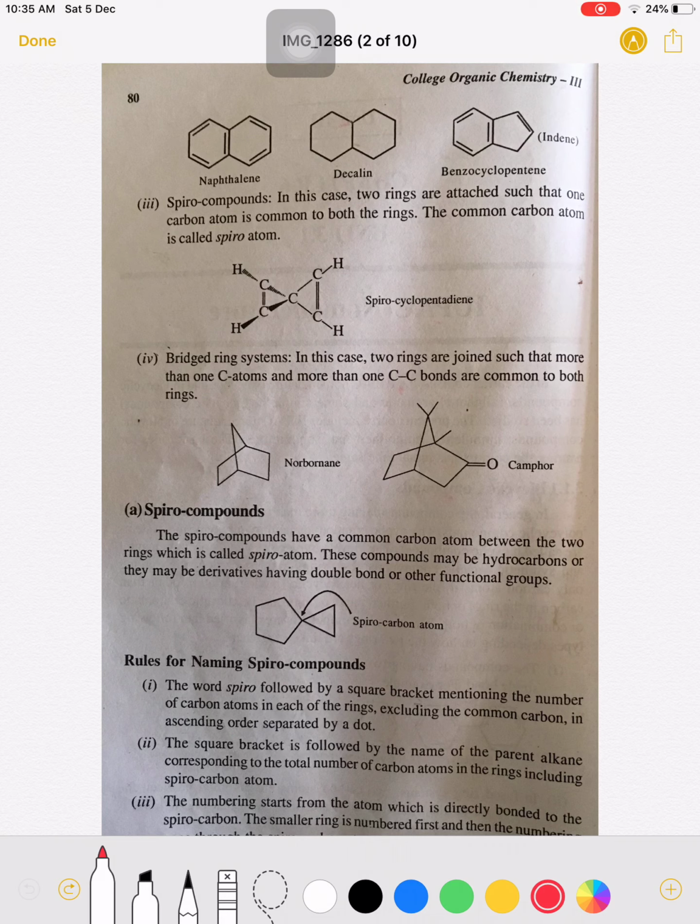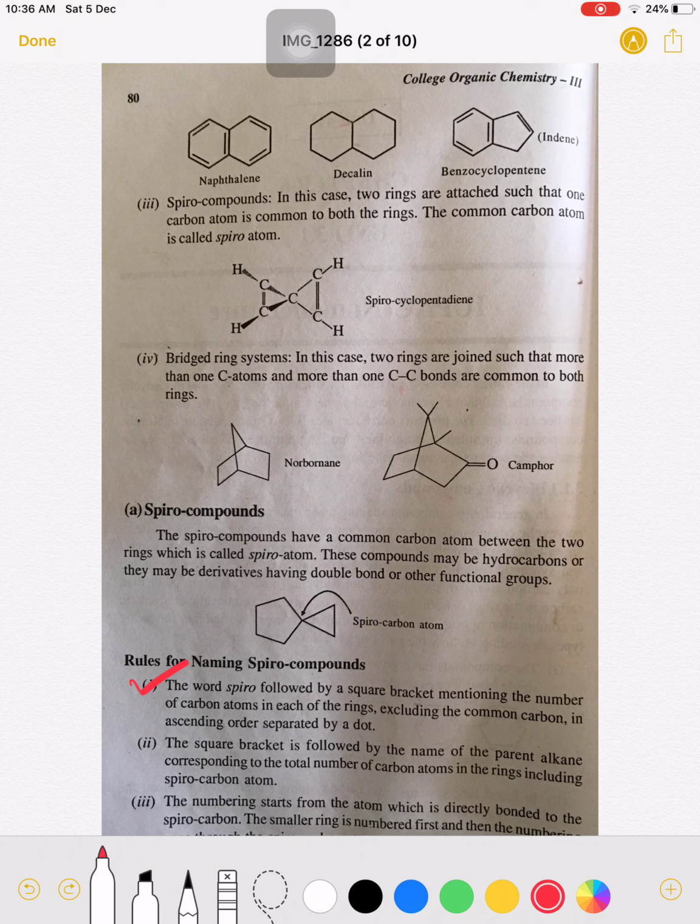So now we are going to name these spiro compounds, how to give naming to these molecules. Now see the first rule. The word spiro, followed by a square bracket mentioning the number of carbon atoms in each ring, excluding the common carbon, in ascending order separated by a dot.